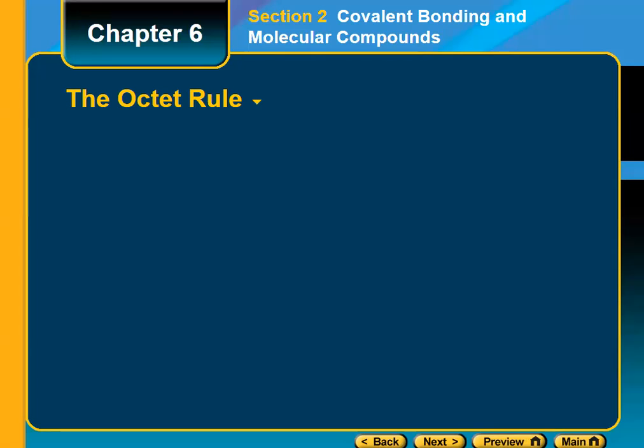But other elements, other substances, try to look like the nearest noble gas. They try to fill their outermost energy level. They seek to complete their S and P sub energy levels with 8 electrons like noble gases. That applies to all elements except of course hydrogen and helium, because helium is just filled up by 2 electrons as it has only one energy level. So it has only sub energy level S, so it could be filled by 2. Except hydrogen and helium, other elements try to fill their outermost energy level with 8 electrons. That means the S and P sub energy levels are completely filled with electrons.